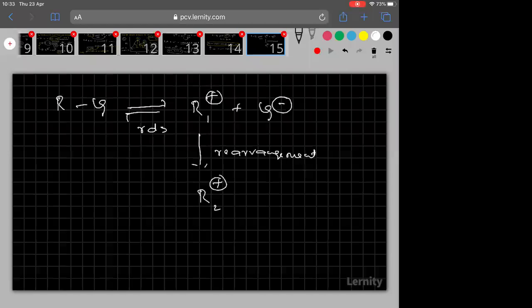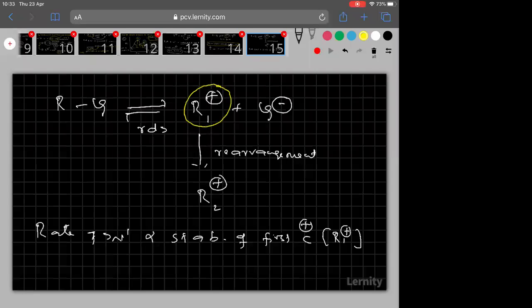Is it clear everyone? Remember, the rate of SN1 is directly proportional to the stability of the first carbocation. First carbocation means R1. Because the first carbocation is formed in the RDS step, but the second is not formed in the RDS step.